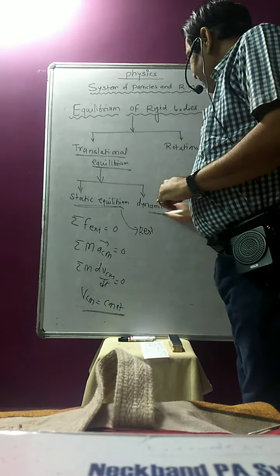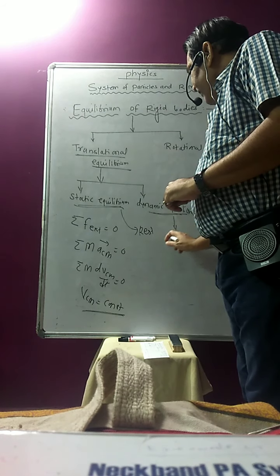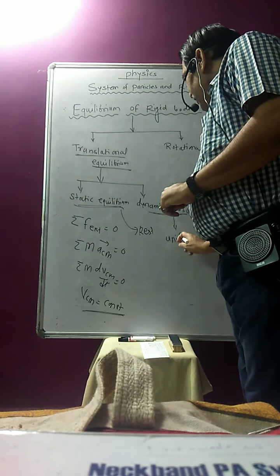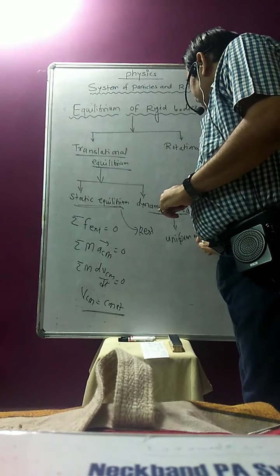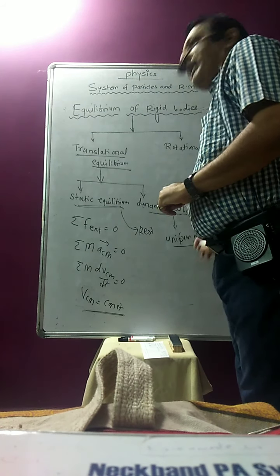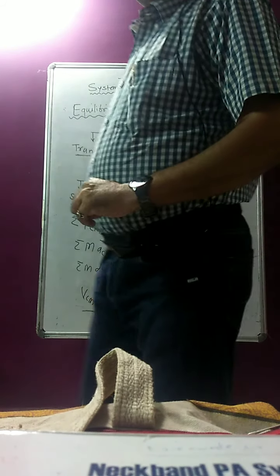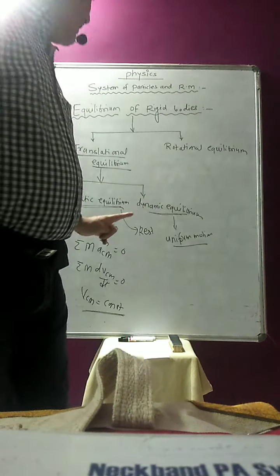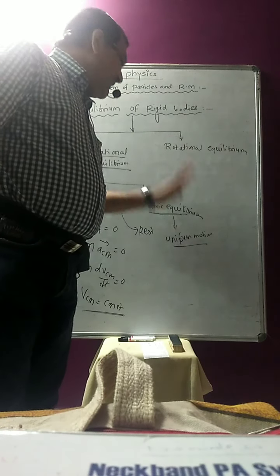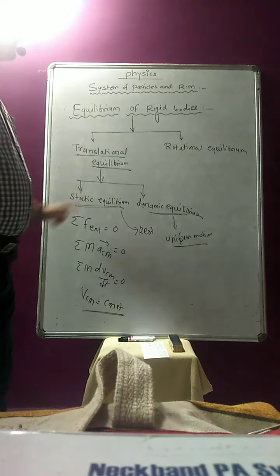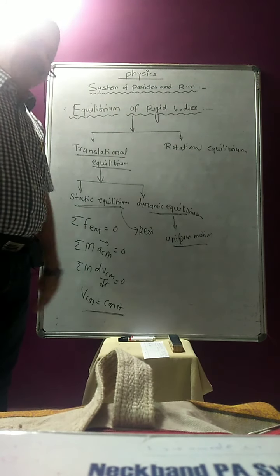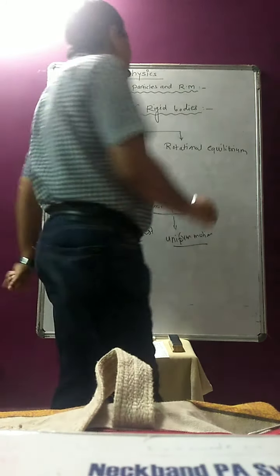Dynamic equilibrium means that if the body is moving with uniform motion, the body continues in the same motion. That is called the dynamic equilibrium condition. So this is all about translational equilibrium. Now the question is, sir, what exactly is the rotational equilibrium condition?